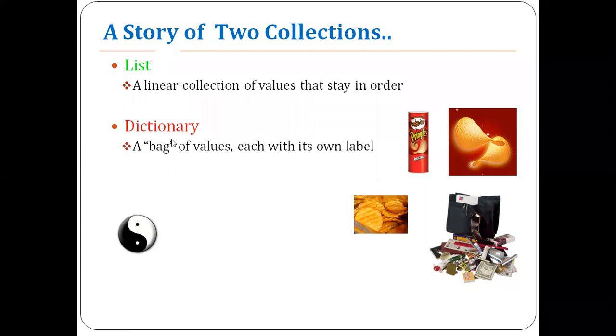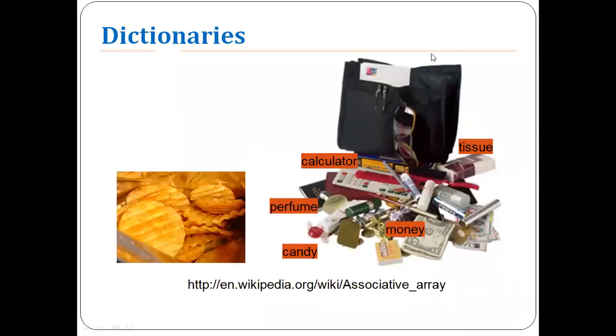But in the case of a dictionary, each value will carry its own label, right? Whereas a dictionary is a bag of values with its own labels. That is the major difference between a list and a dictionary. This is one example of a dictionary: you have a bag, and this bag contains a calculator, perfume, candy, money, and tissues. What is this collection? This is nothing but a dictionary.